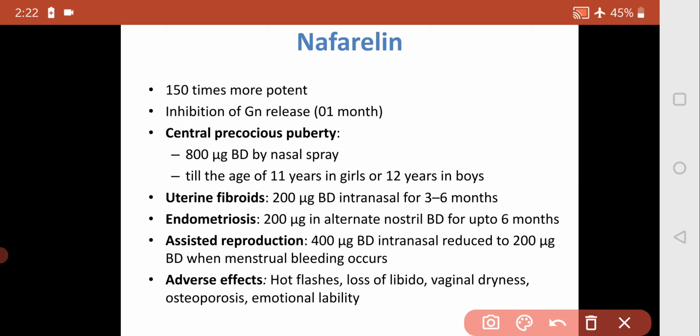It is also useful in uterine fibroid and endometriosis. We give 200 micrograms two times in a day for 3 to 6 months. This drug is also useful in assisted reproduction: 400 micrograms two times in a day intranasal, reduced to 200 micrograms two times in a day when menstrual bleeding occurs. We want to control the maturation of the ovum. So we give this drug and ultimately we want to inhibit endogenous LH and FSH secretion.